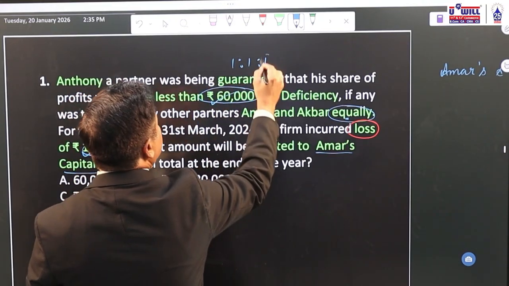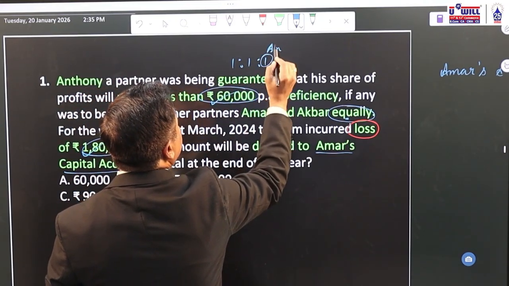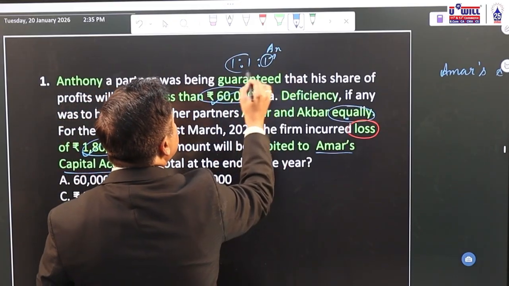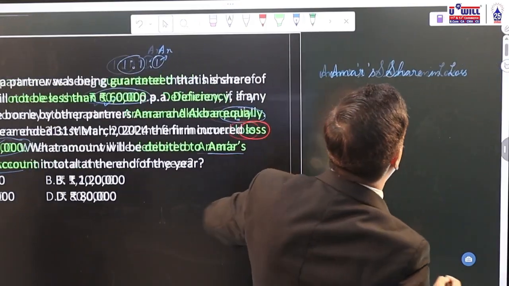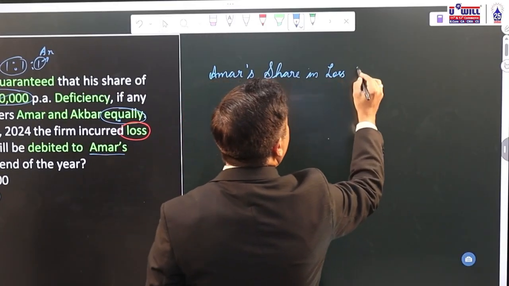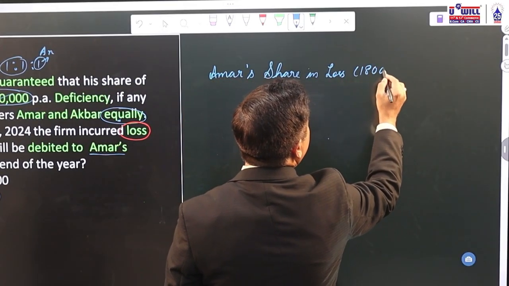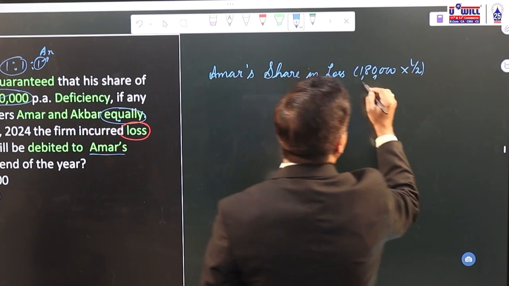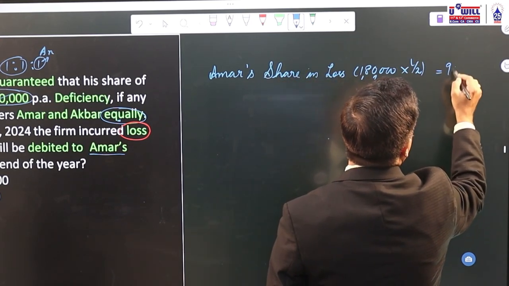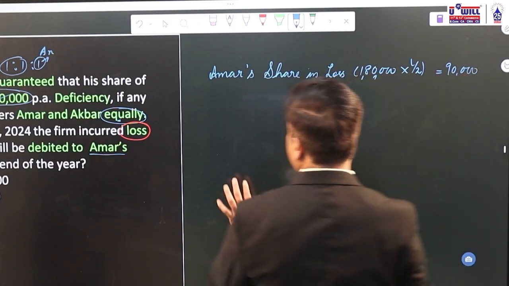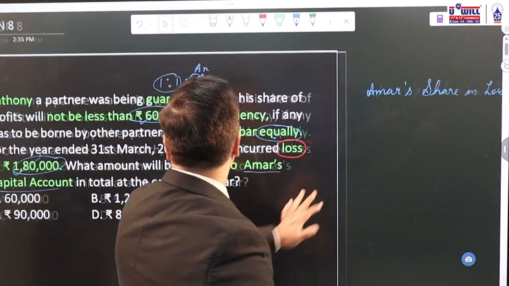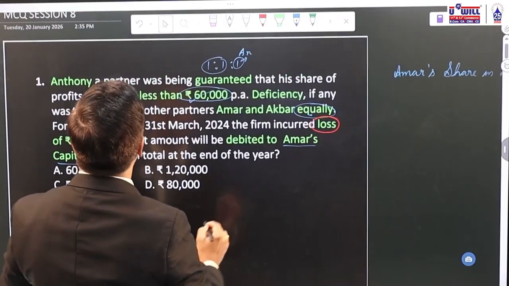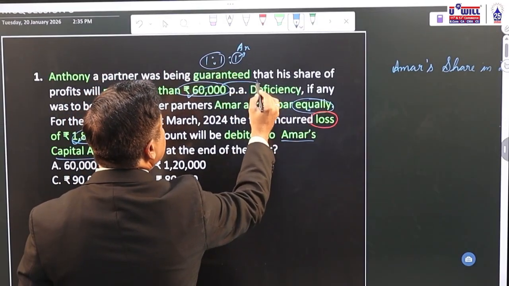But because Anthony, let us assume the third partner, doesn't bear any loss, between two partners 1:1 means they will bear the loss equally. So 1,80,000 half. What is the share of loss of Amar? 90,000. And this 60,000 entirely is a deficiency.